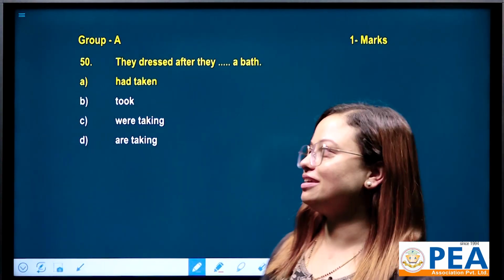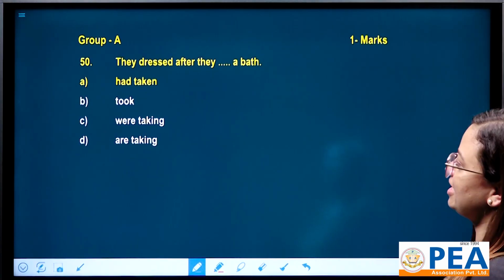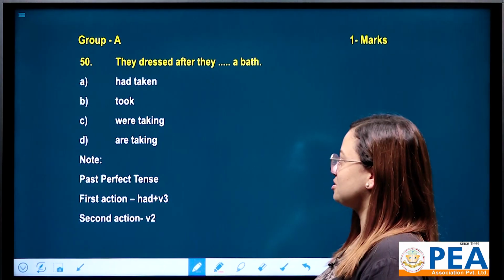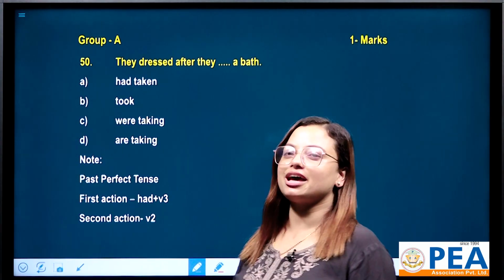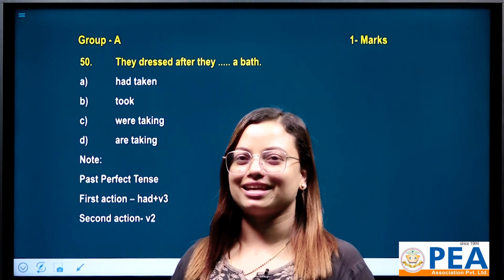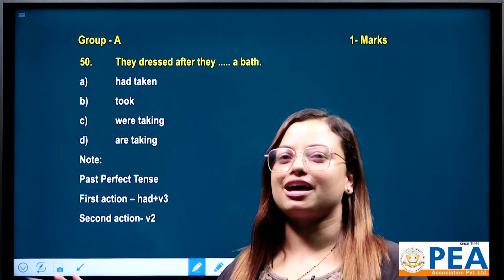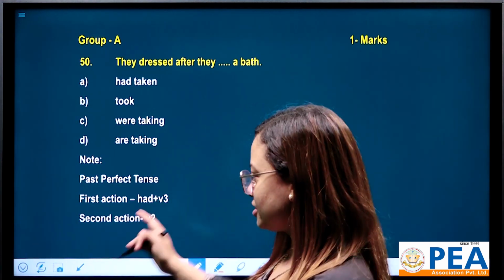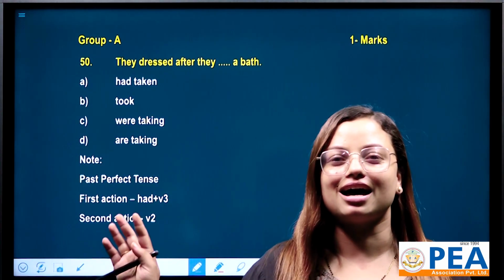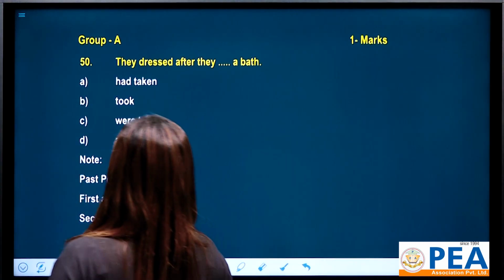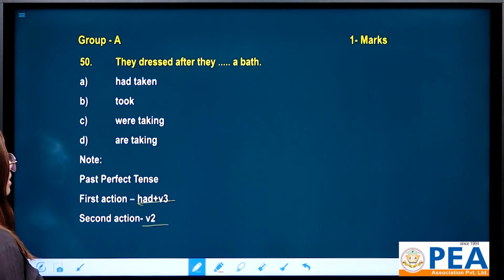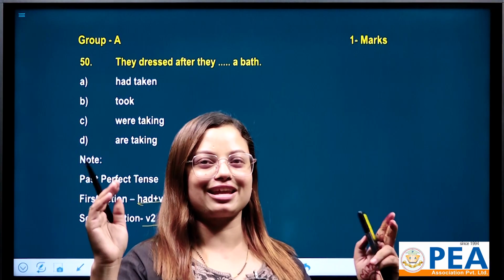Let's do question number 50. They dressed after they dash a bath. We have 4 options. A: had taken, B: took, C: were taking, D: are taking. Yes, we have this issue from past perfect tense. In terms of past perfect tense, there are 2 actions, the first action and the second action. The first action should be followed by had plus verb 3 and the second action should be followed by verb 2. Let me show you the first action and the second action.